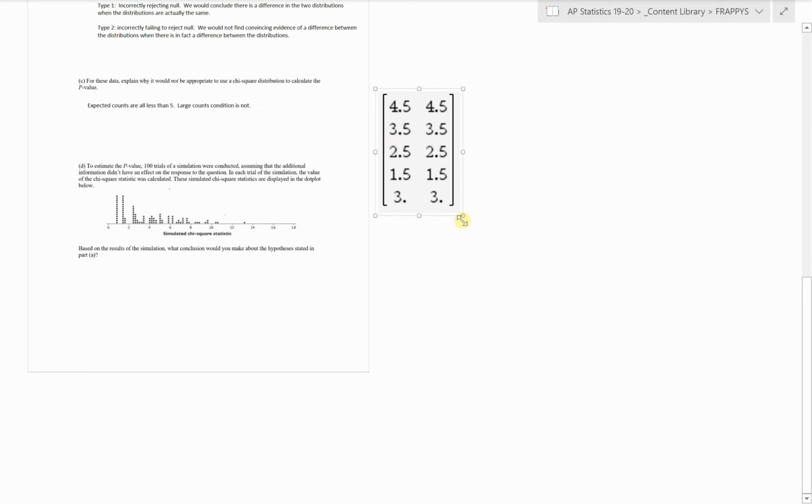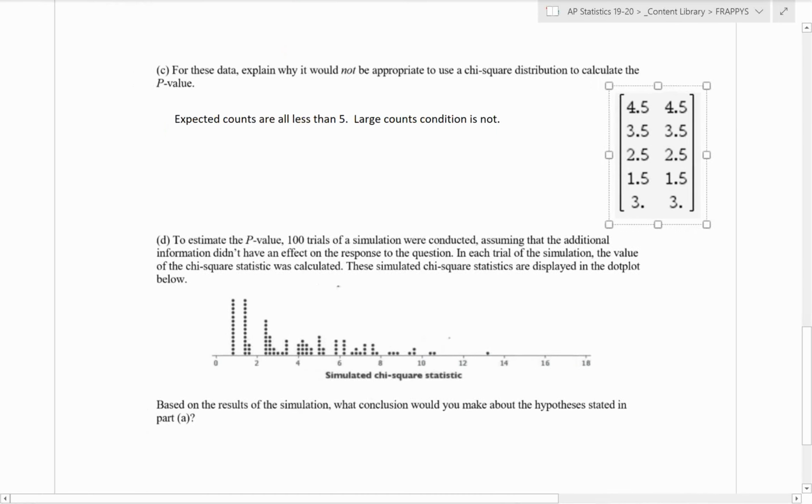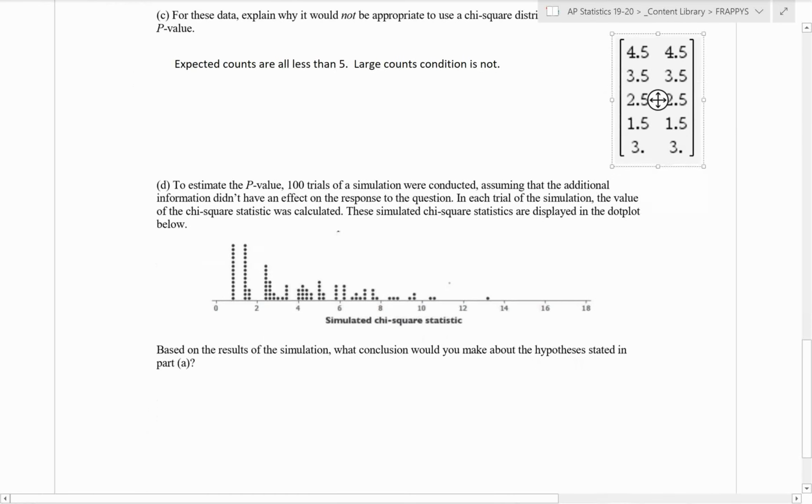Alright, so expected counts are all too small, so we didn't meet the large counts condition. That's why we can't use the chi-square test. Part D asks to estimate the p-value.